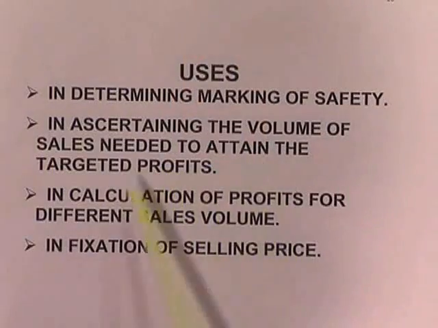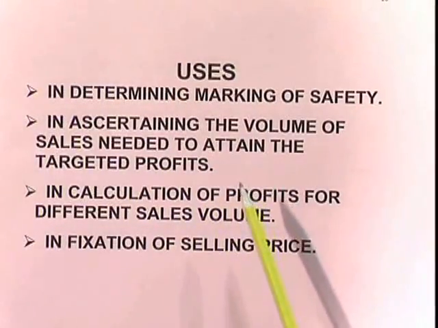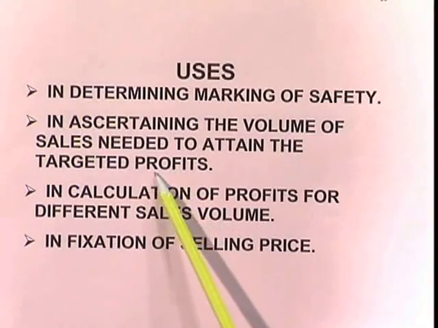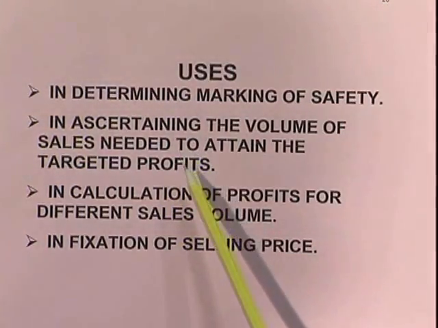So according to that, we will go for the break even point. Next, in ascertaining the volume of sales needed to attain the targeted profits. So what is my profit? According to that, how many sales volume do I have to put? So if I want 30 rupees, I will go for only 2 pieces more, that is 7 plus 2, 9 pieces.